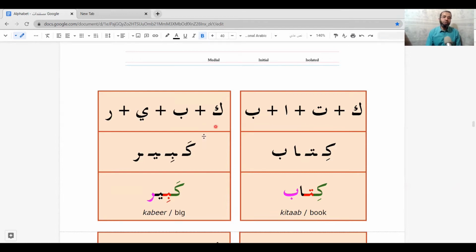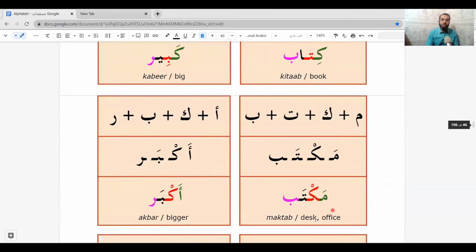The next word means big. It's composed of 4 letters. The first is kaf with fatha, so it's ka. Here it was ki, but now this word has kaf with fatha, so we say ka. Then ba with kasra, we say b, followed by long vowel yi, then r. Kabir, kabir, big.